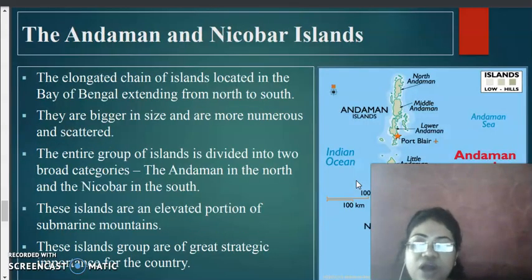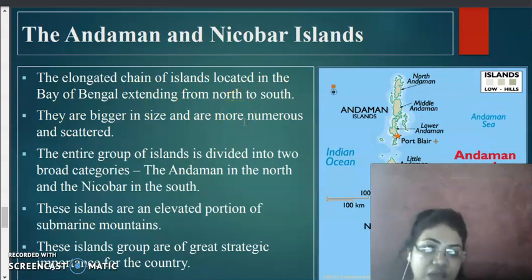The next island group that we are having is the Andaman and Nicobar Islands. The Andaman and Nicobar Islands are located in the Bay of Bengal, as we all know. This is an elongated chain of islands extending from north to south. They are bigger in size, numerous and scattered. The entire group is divided into two parts. The upper part is called Andaman in the north, and the lower part is called Nicobar. Port Blair is the international airport as well as the capital city of Andaman and Nicobar.